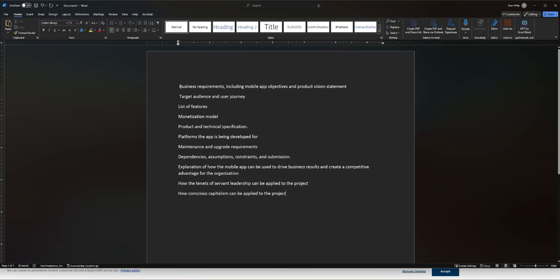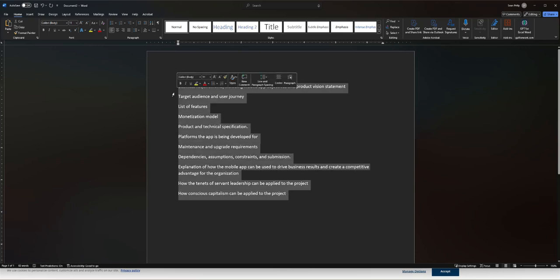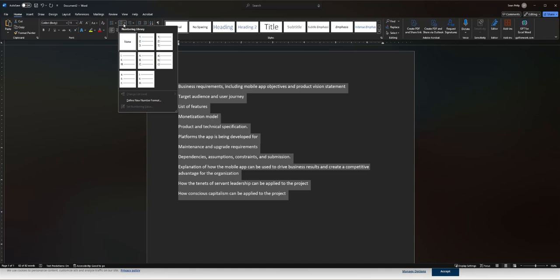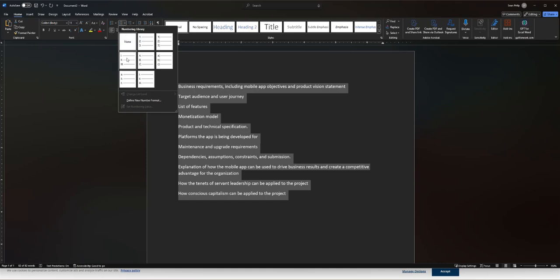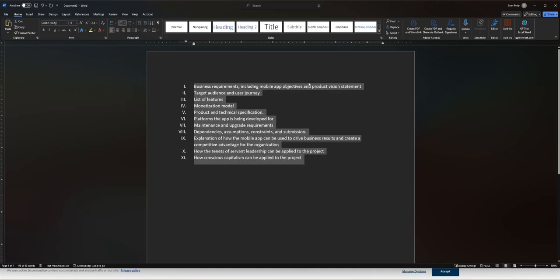And with this outline, what I could do, I can select this, come over here to my numbering or my bullets. Let's say I want to use bullets, and let's use Roman numerals. I'm going to go ahead and select Roman numerals. Great. So now I've got that set up.